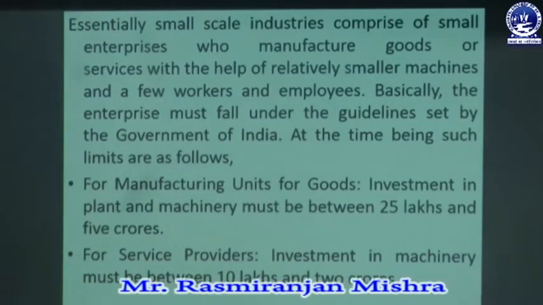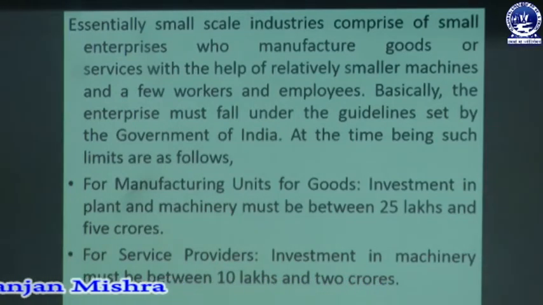Basically, a small scale unit comprises small enterprises which manufacture goods or provide service with the help of relatively small machines. That means very small machines or equipment are engaged for producing the goods or providing the service, and a small number of workers and employees are also associated with small scale industries. Basically, the enterprise must fall under the guidelines set up by the government of India. So whatever may be the procedure for producing the goods or providing service, basically all SSI units must follow the guidelines implemented by the government of India. At the present time, such limits are followed.